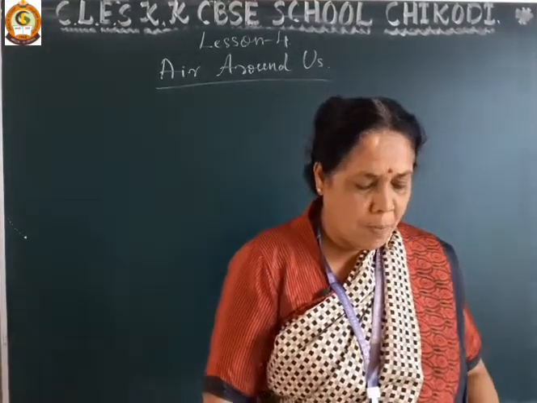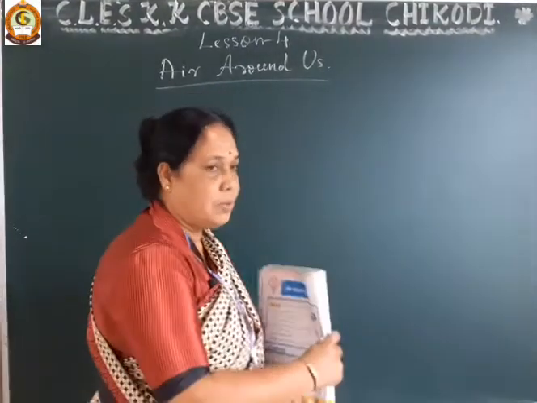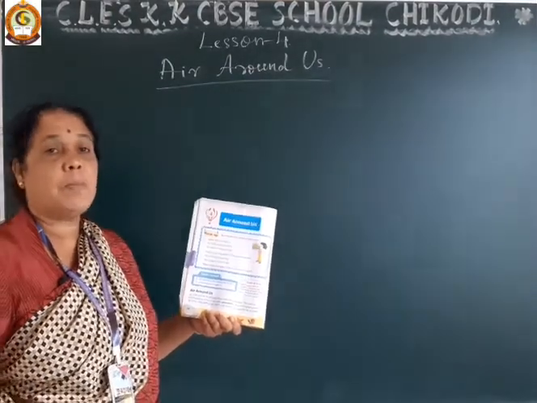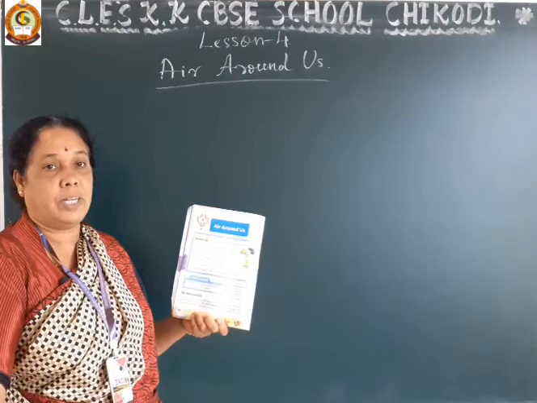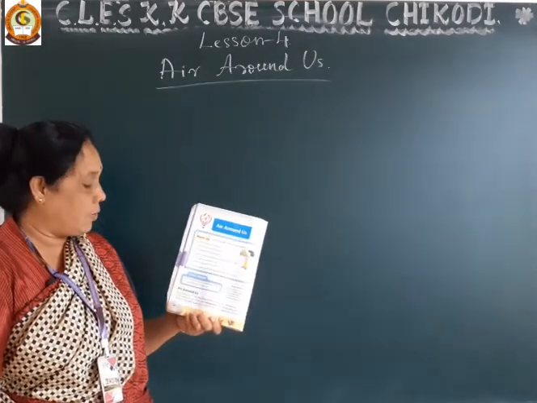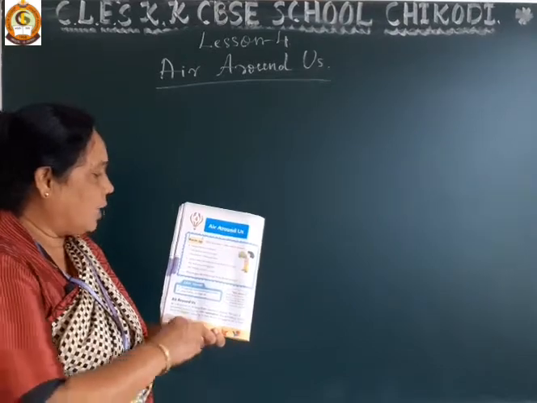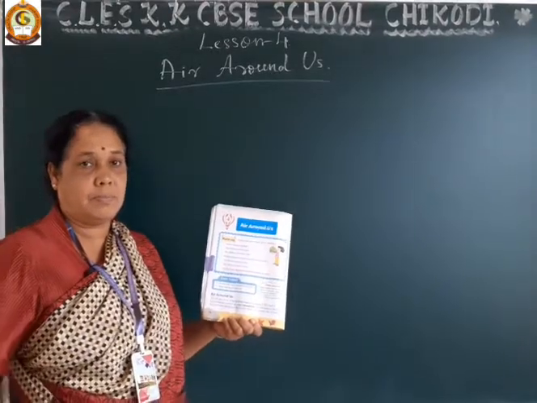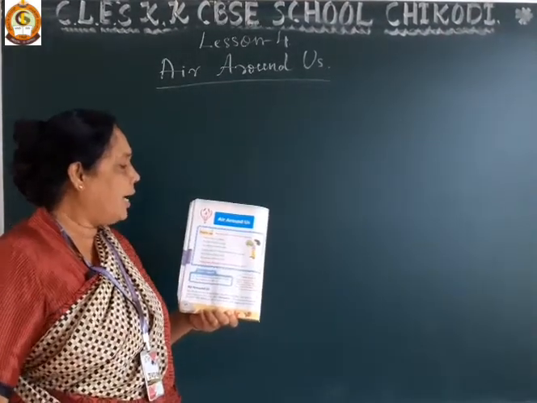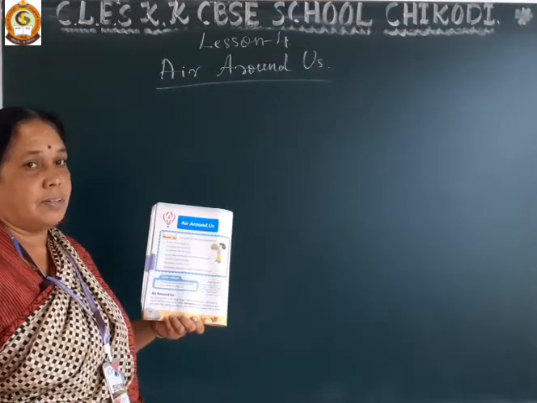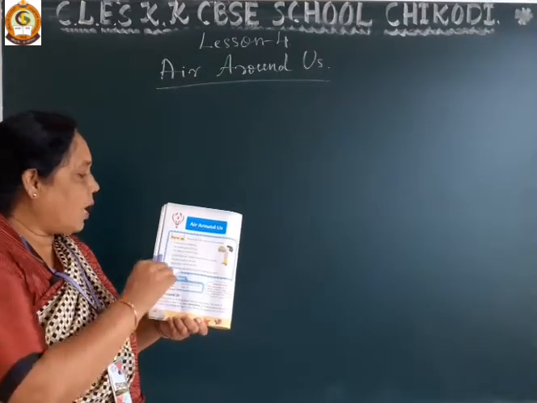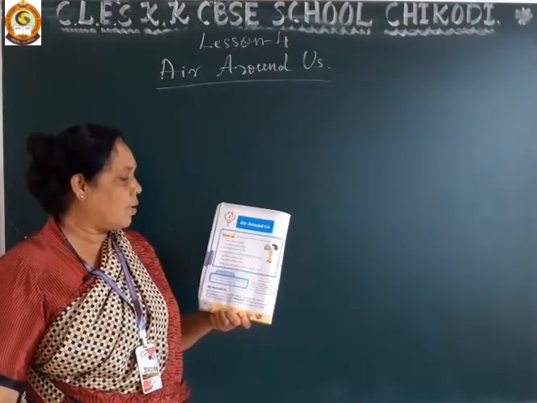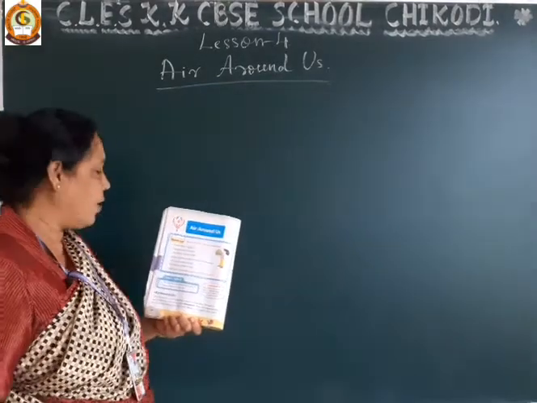First, one warm up activity is given. First I will introduce that, then I will go for the explanation. Dear students, open page number 260, lesson number 4, air around us. Here one warm up activity is given. Read and tick the correct answer. What are the sentences given here?